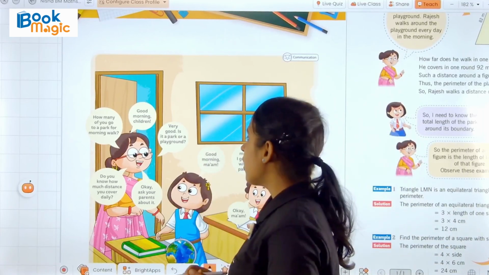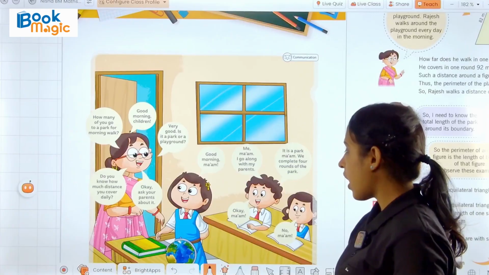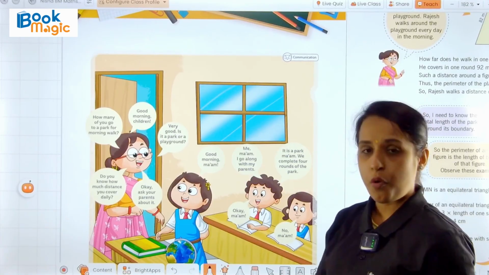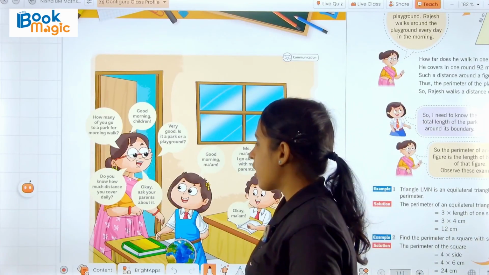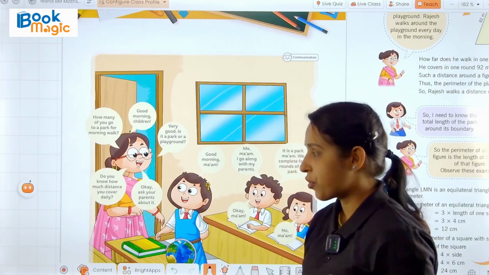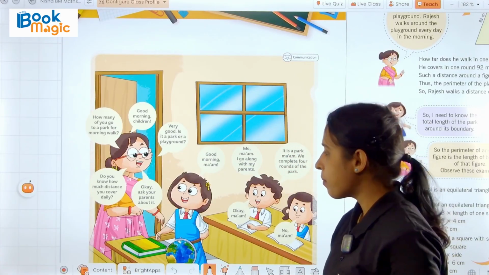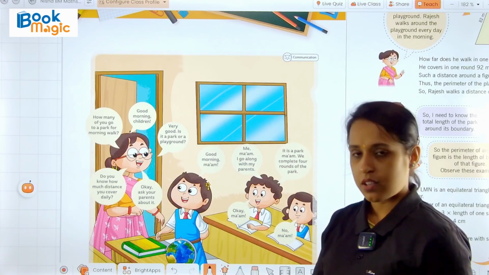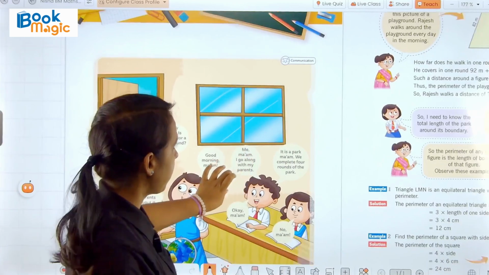Now, the teacher said, "Very good. Is it a park or playground?" Then he replied, "It is a park, ma'am. We complete 4 rounds of the park." Now, the teacher asked, "Do you know how much distance you cover daily?" Then he replied, "No, ma'am." So, the teacher replied, "Okay, ask your parents about it." And the student replied, "Okay, ma'am."